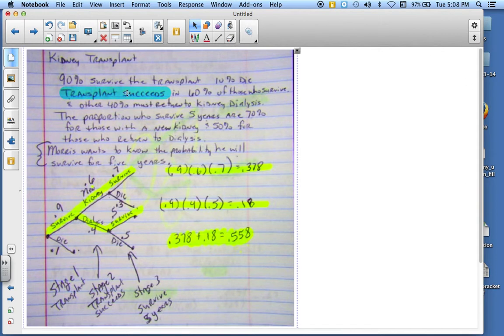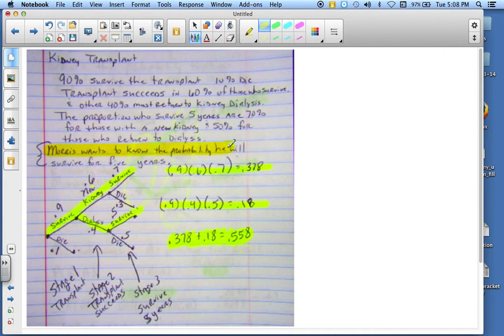All right. What we want to concentrate on is the probability. Morris wants to know the probability that he will survive for 5 years. So this is the question that we are trying to answer, this one right here. Well, if you notice, Morris is going to survive this route, and Morris is going to survive this route. So we have to find both those probabilities.